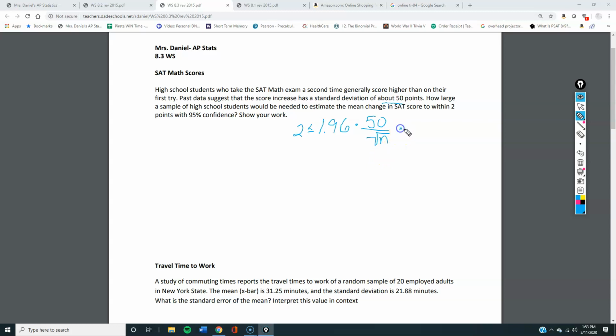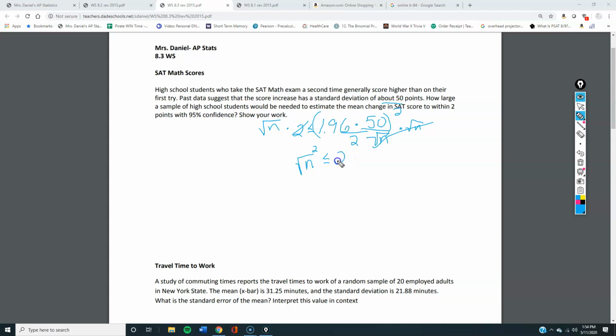Alright, I'm going to times both sides by square root of n. And divide by 2. I'm plugging this in my calculator. I got something. And I'm going to square both sides. I'm going to square this beast.